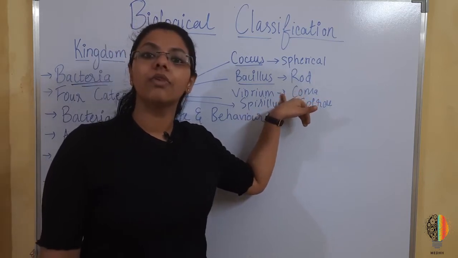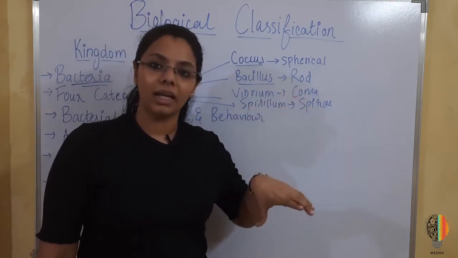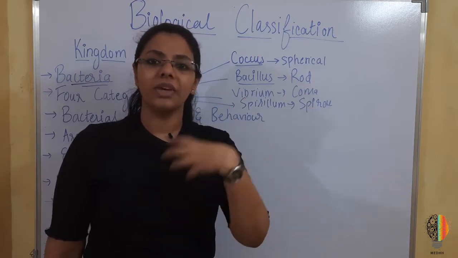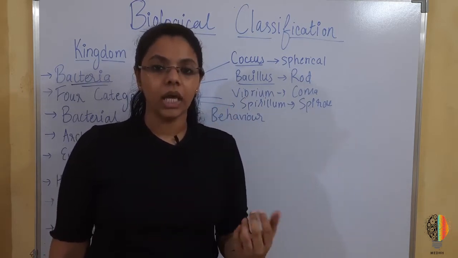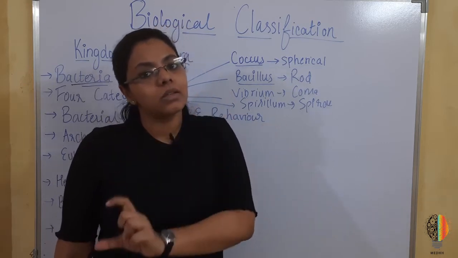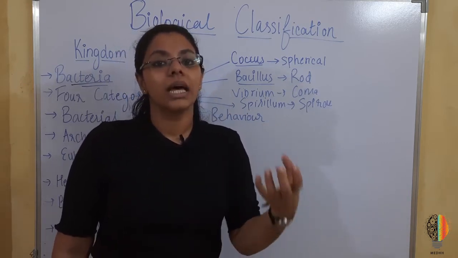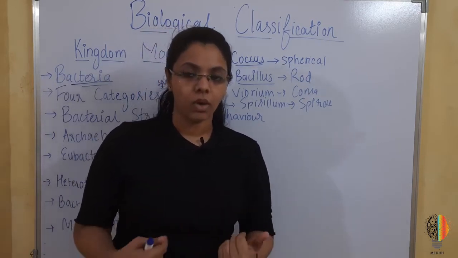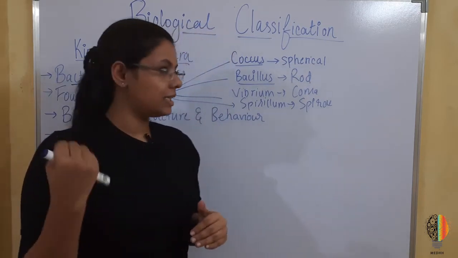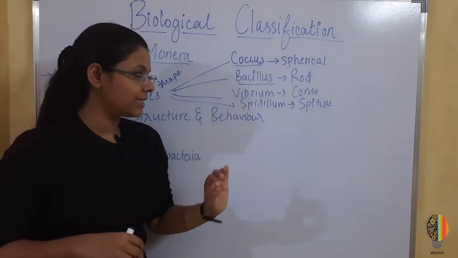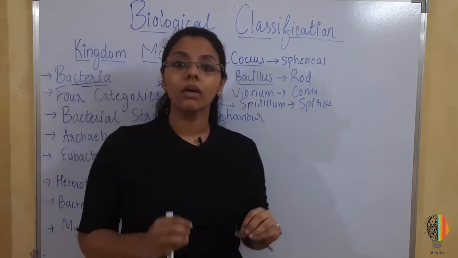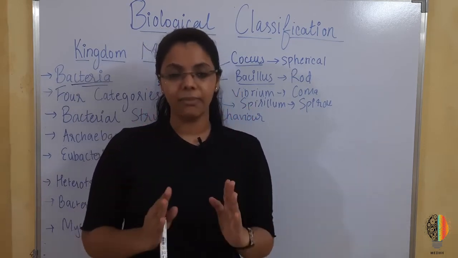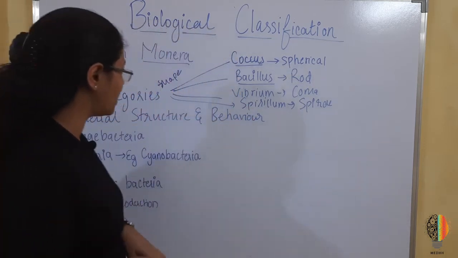So what you can make out from the word is that the particular bacteria is rod shaped, and even the prefix has a meaning to it. Lactobacillus: bacillus gives you the shape, and lactose is the substrate on which this particular bacteria will act. We'll learn the examples in detail afterwards. As I had said, I will be including all the examples in the presentation, with the images and everything. So don't worry about that.